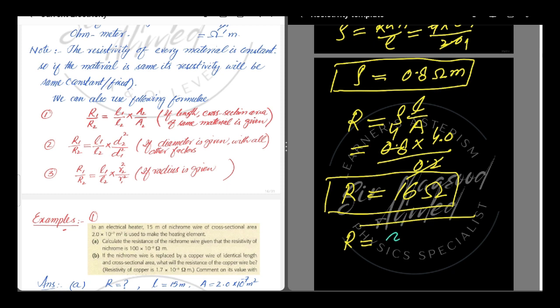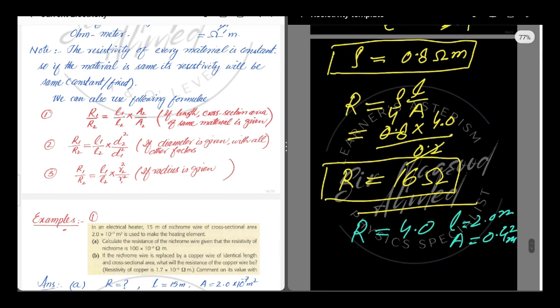As the initial resistance is 4 ohm when the length is 2 meter and its cross section area is 0.4 meter square.